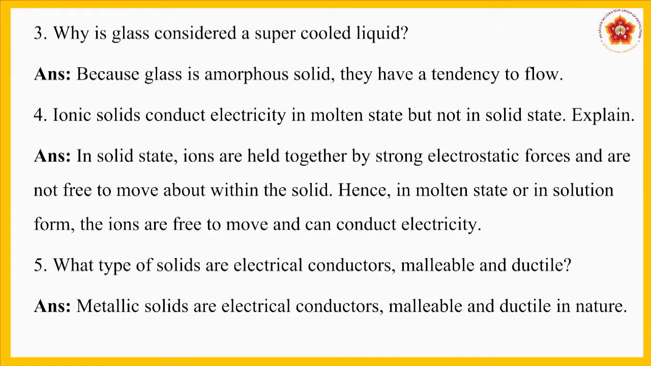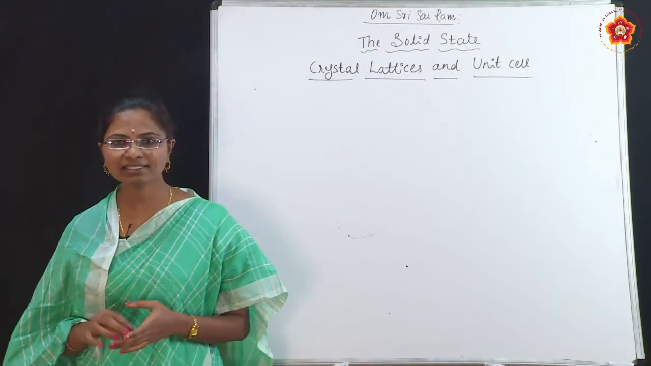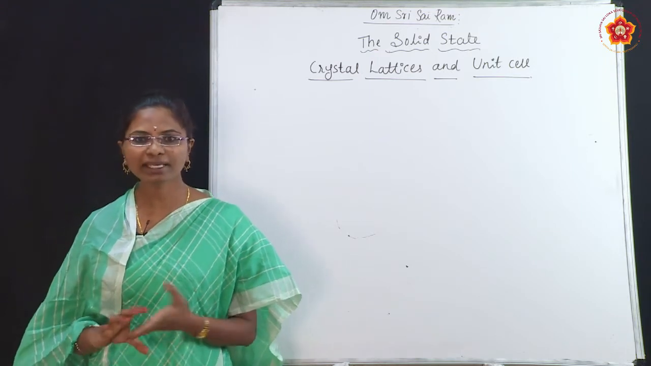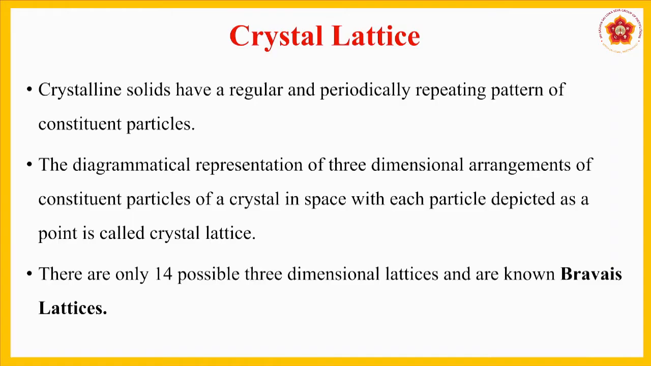Now in this class we will discuss crystal lattices and unit cell. Crystal lattice: crystalline solids have a regular and periodically repeating pattern of constituent particles. The diagrammatic representation of the three-dimensional arrangement of constituent particles of a crystal in space, with each particle depicted as a point, is called a crystal lattice.